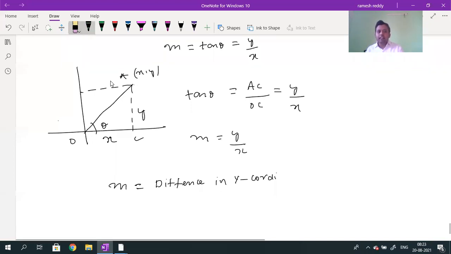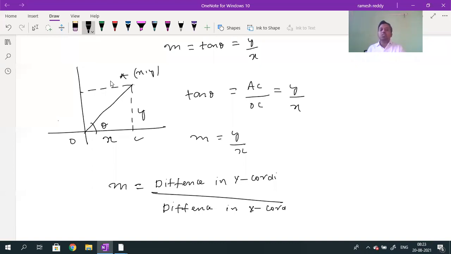Are you getting the difference in the x coordinate? Once again I will show you. Few members are asking, sir, how did you write y2 minus y1 divided by x2 minus x1?